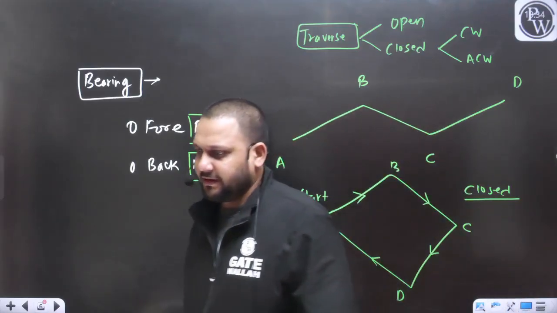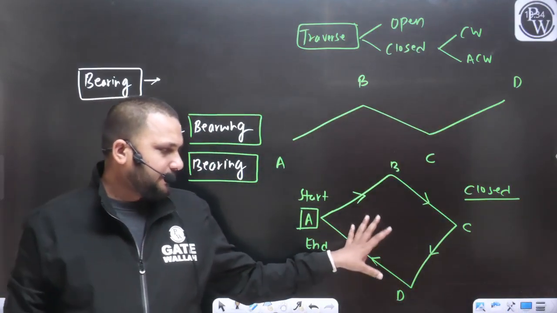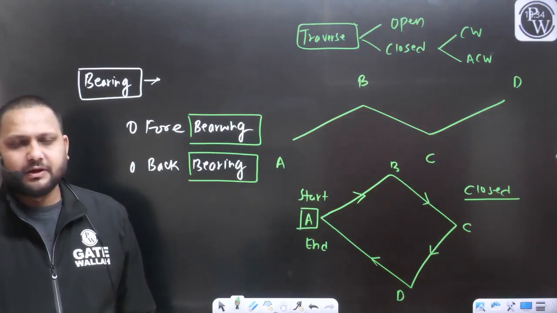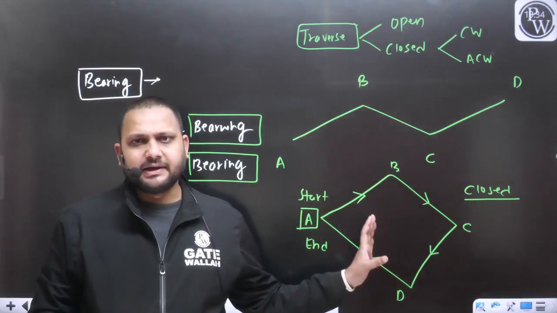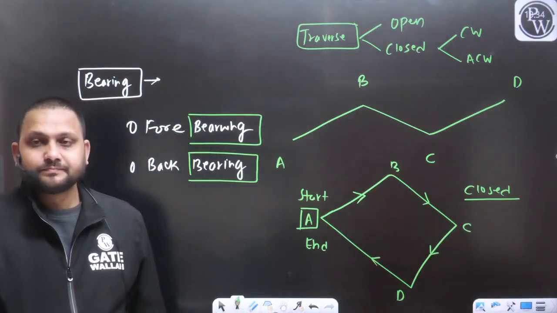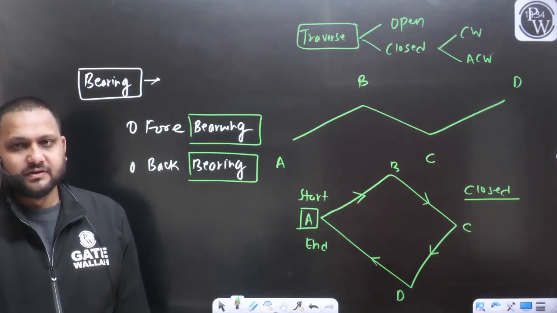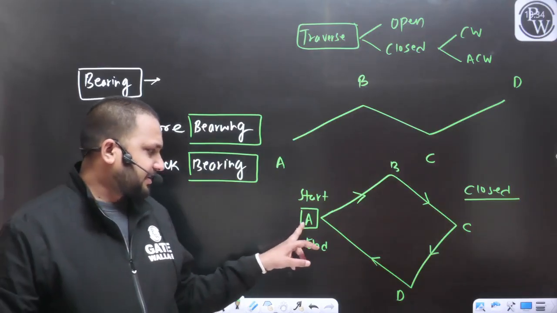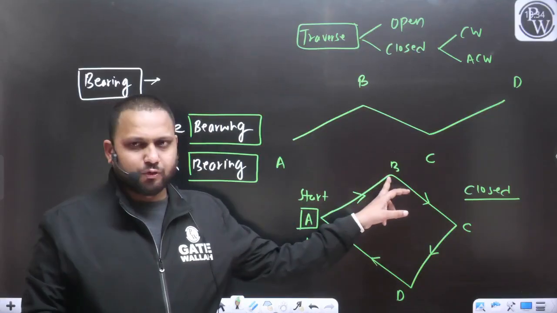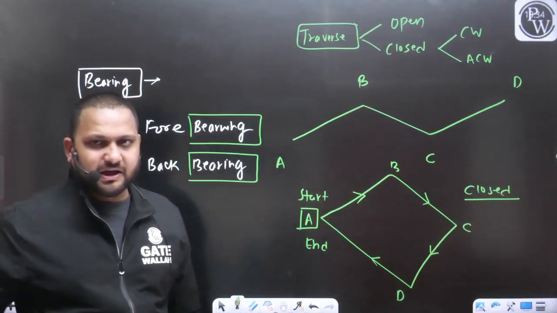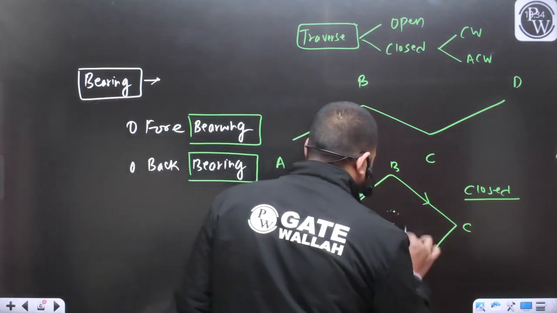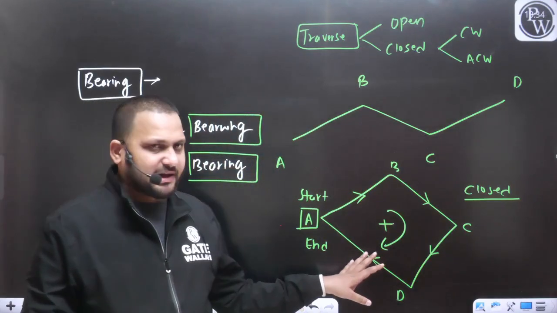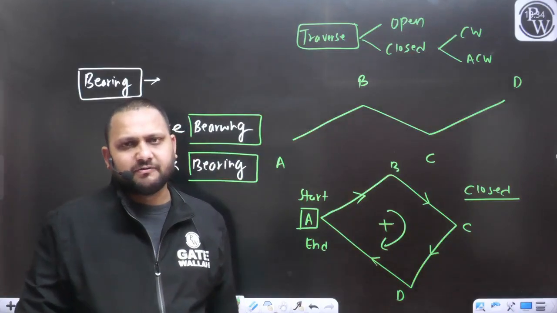So can you tell me the exact name, the complete name of this traverse? Yes. So as you can observe the direction, we are starting our survey from A, then we are moving to B, then to C, then to D. So can I say we are moving in the clockwise direction? So this is your clockwise closed traverse.